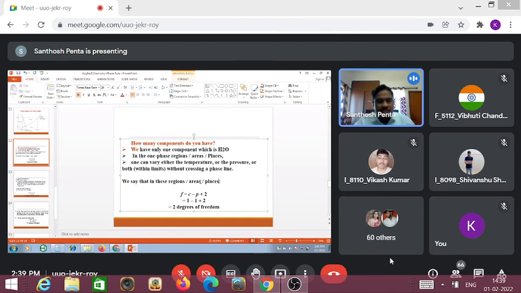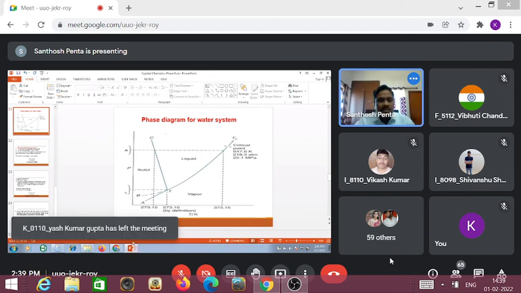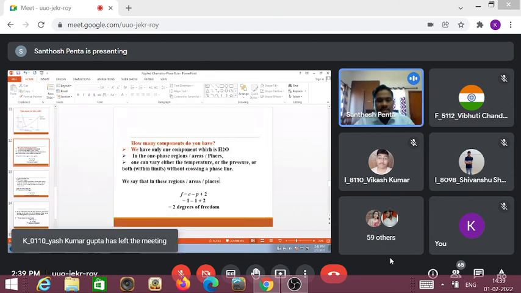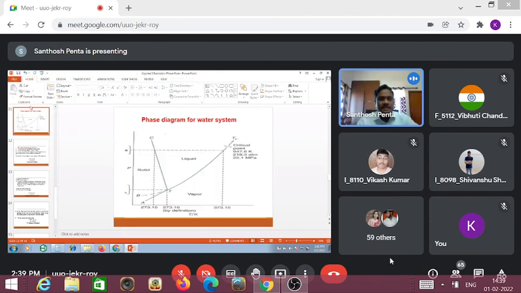Let us assume, which area shall we take? ATC area, let us consider that. At the ATC region, which phase is there? Whether the solid phase, or the liquid phase, or the vapor phase? Solid. That means ice is there. Once again, I am discussing here ATC. ATC area, or ATC region, is occupied with solid.